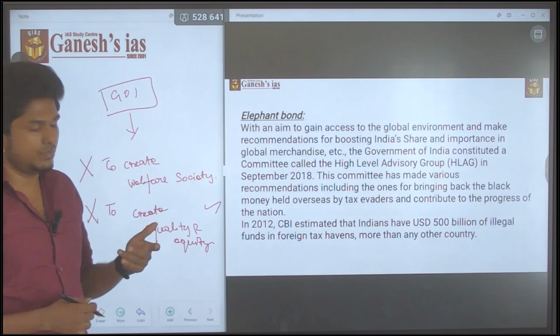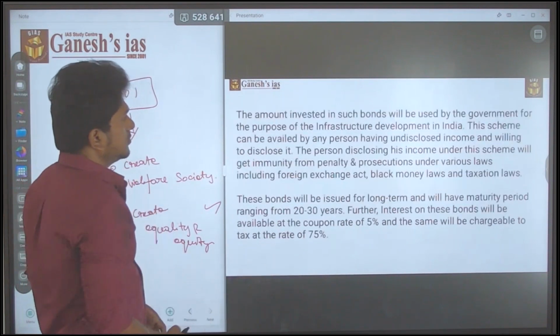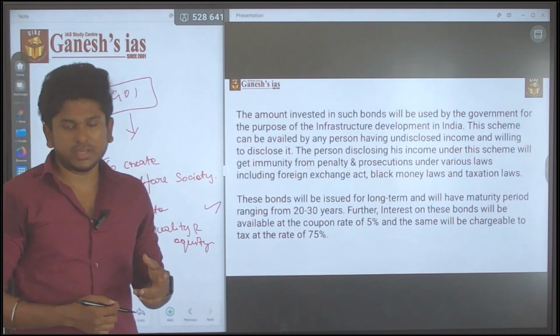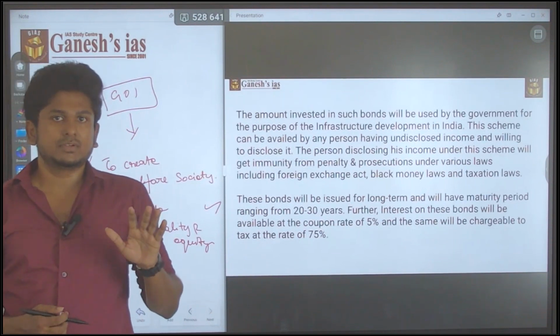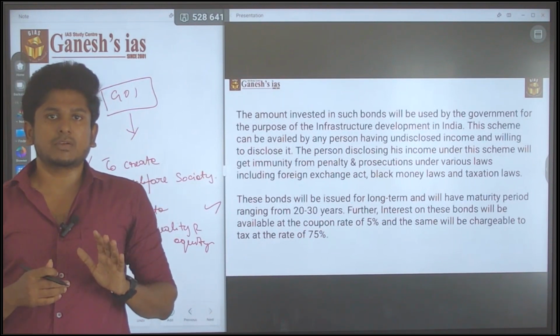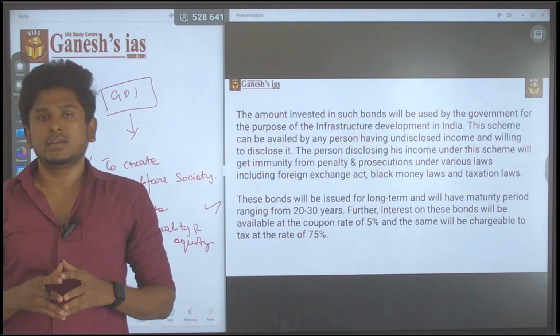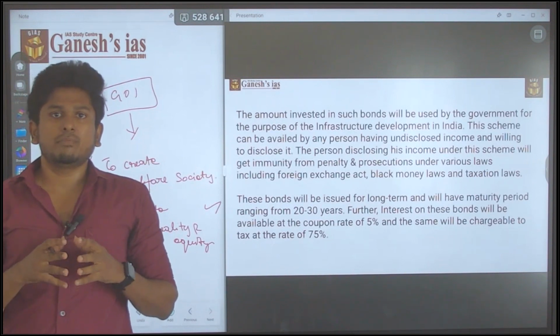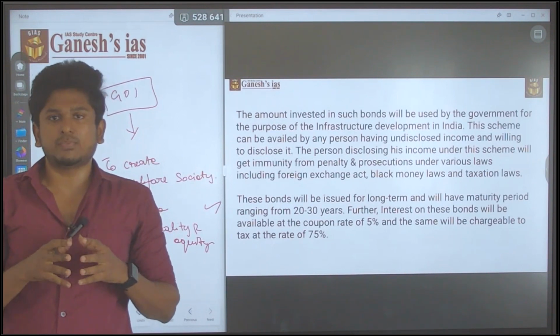The elephant bond is nothing but a bond. Consider that a person A has black money worth 1000 crore. It is all from tax evasion that he is holding that much money.